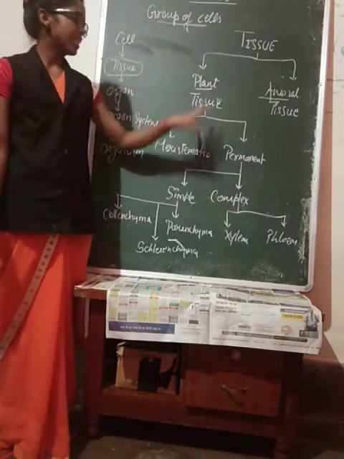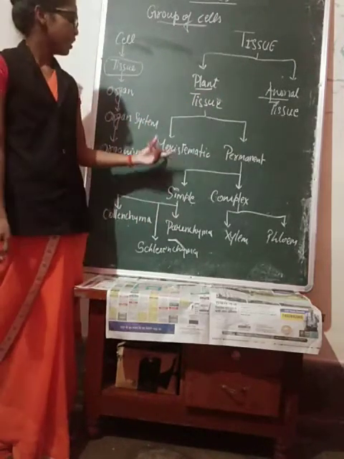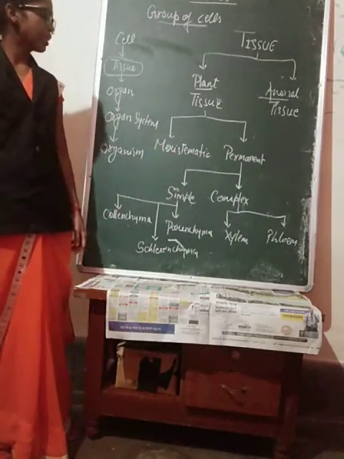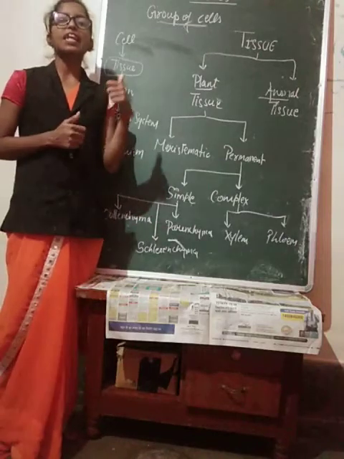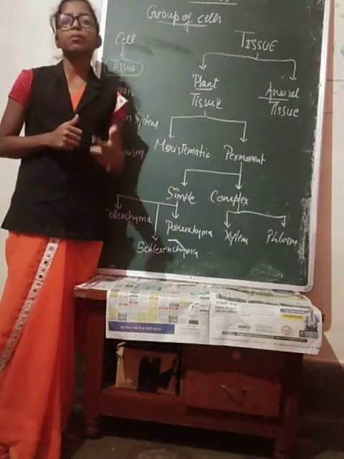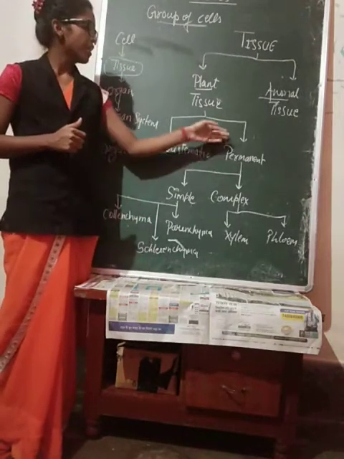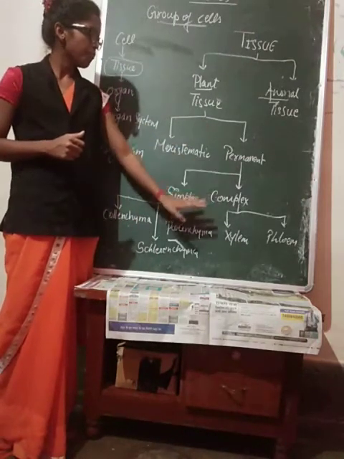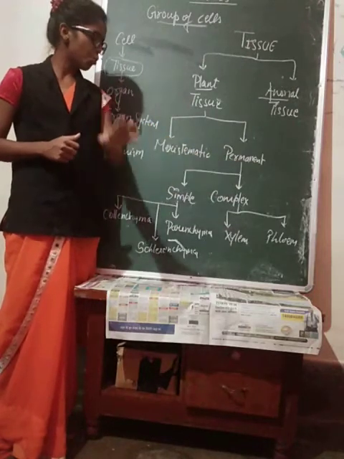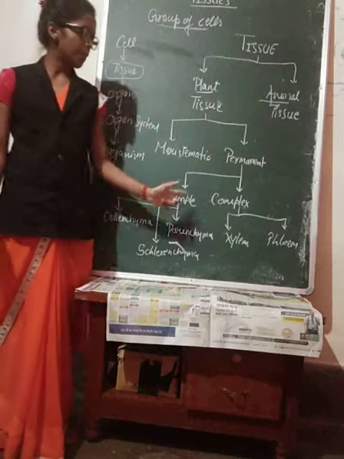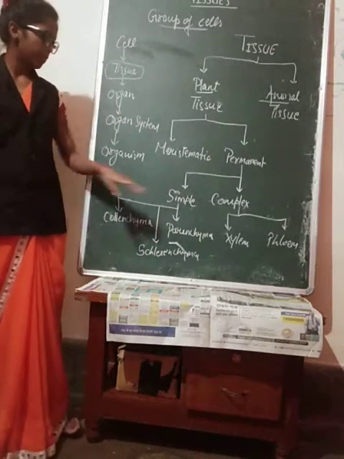Plant tissue is categorized into two categories, that is meristematic tissue and permanent tissue. Here, meristematic tissue deals with three, that is apical meristem, lateral meristem, and intercalary meristematic tissues. Next one is permanent. I have written here, permanent tissues deal with two, that is simple permanent and complex permanent.